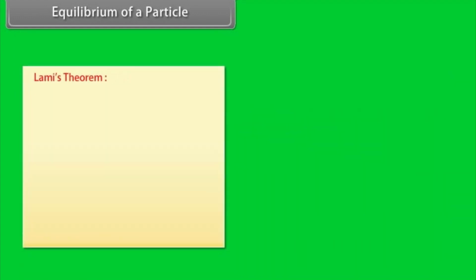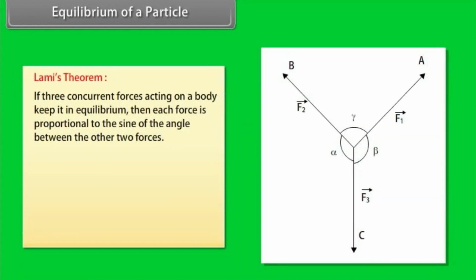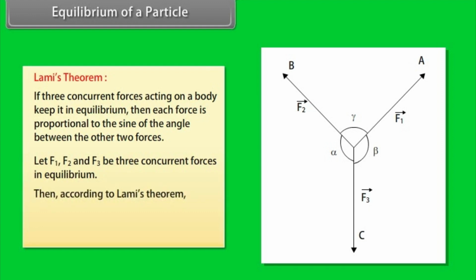Lami's theorem states that if three concurrent forces acting on a body keep it in equilibrium, then each force is proportional to the sine of the angle between the other two forces. Let F1, F2 and F3 be three concurrent forces in equilibrium. Then, according to Lami's theorem, F1 upon sine alpha is equal to F2 upon sine beta is equal to F3 upon sine gamma.